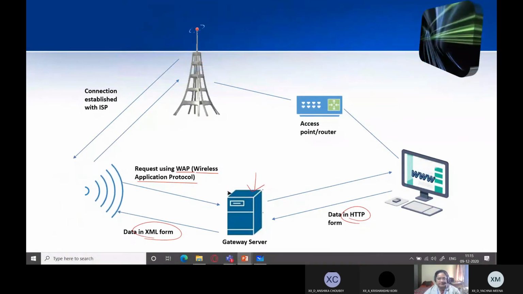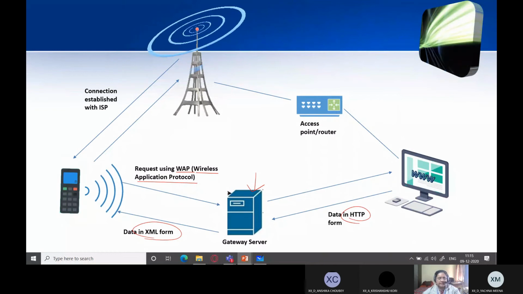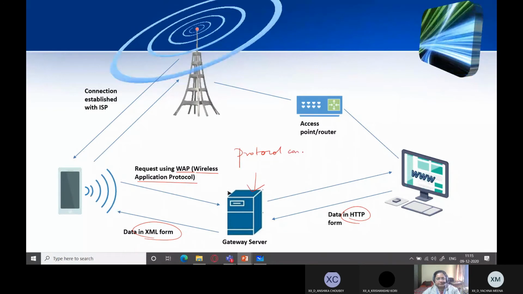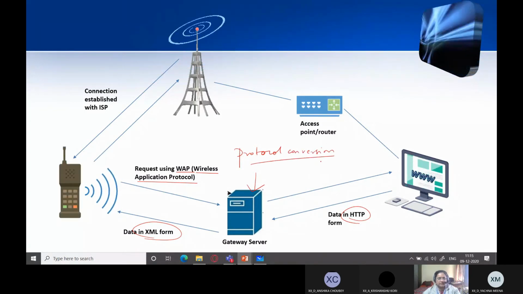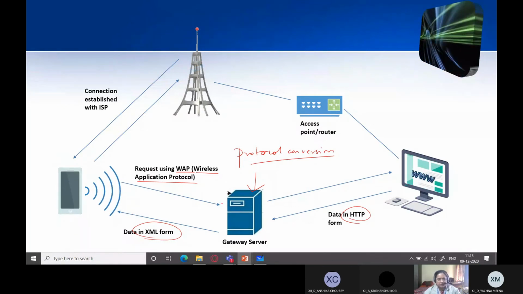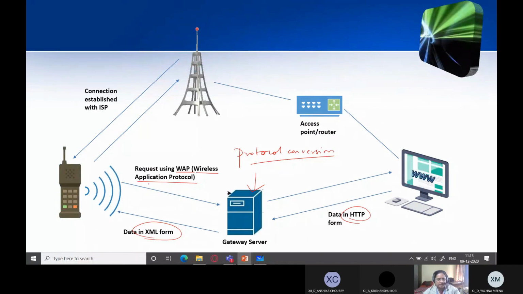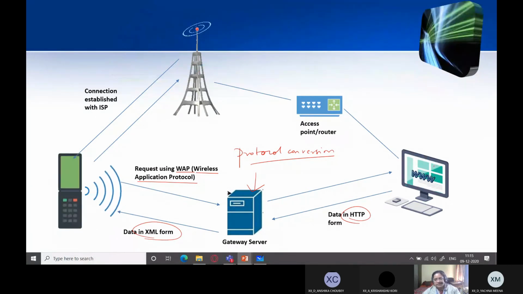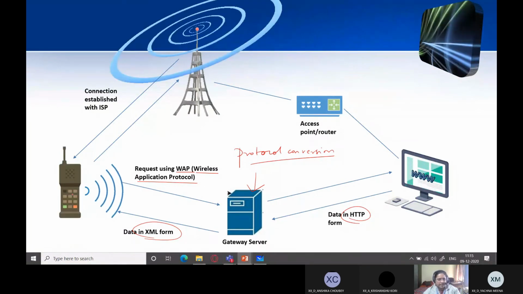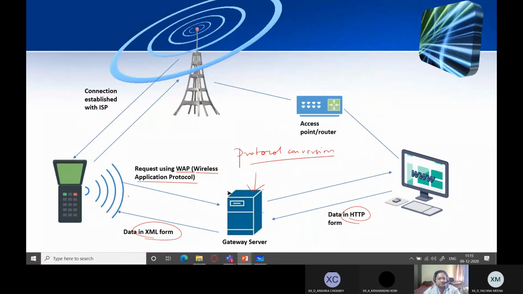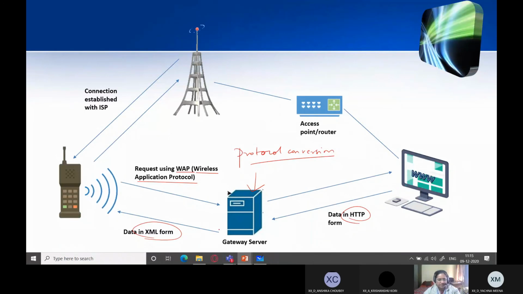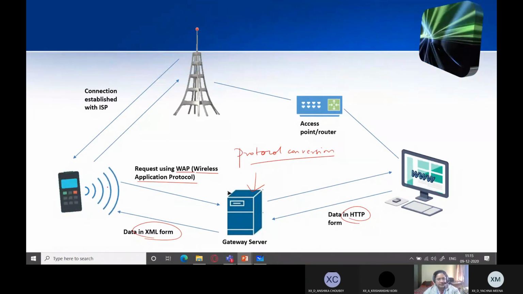You already know what a gateway is. I had explained in my previous videos that a gateway basically does what? Protocol conversion. So it converts one protocol into the other. So communication through WAP is transferred to the World Wide Web, data is received in the HTTP form, but it goes back in the WAP form to the mobile phone. So here data is received in HTTP form, that is in the form of an HTML page, and it is received in the XML form over here.